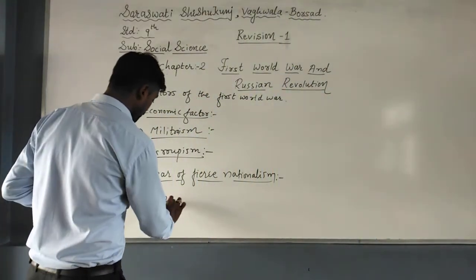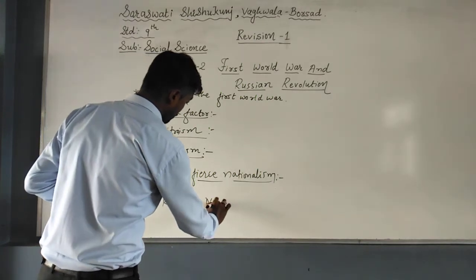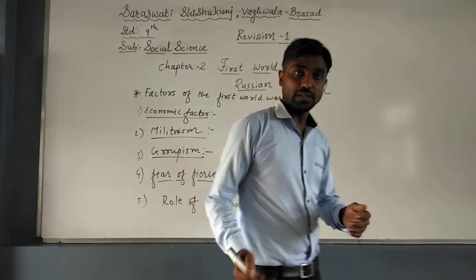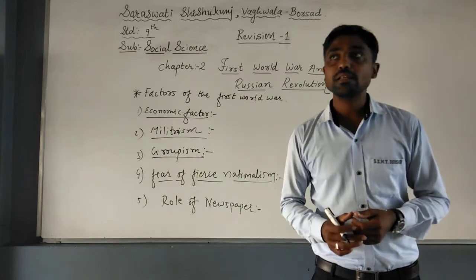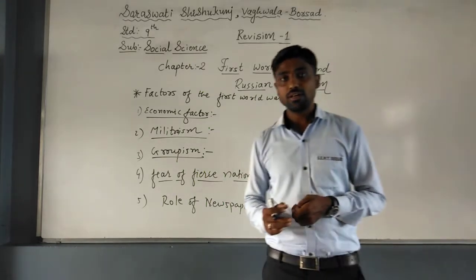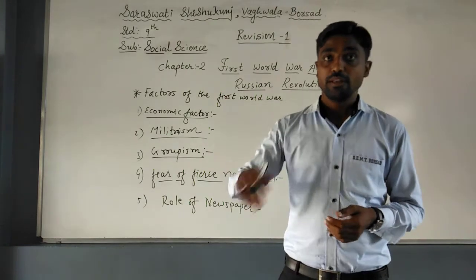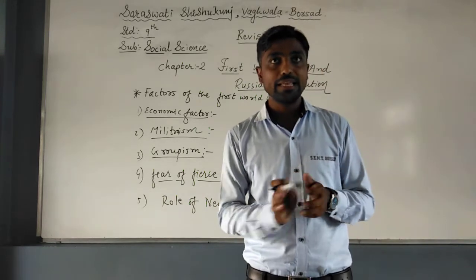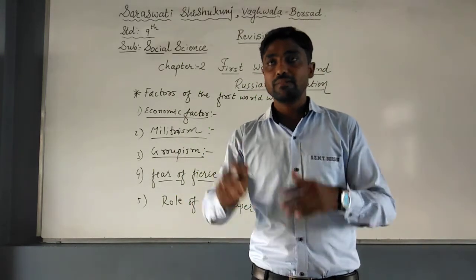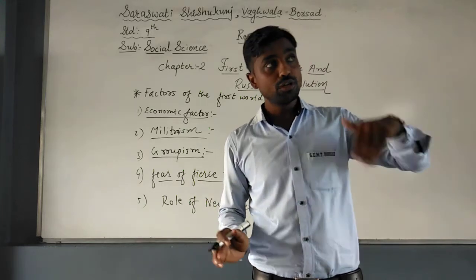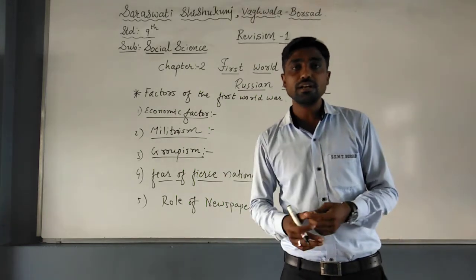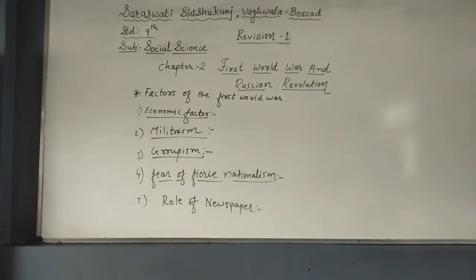After that, the role of newspapers. Now students, due to newspapers we get much news every day. But at that time they were writing false reports in the newspapers. So they created a narrow-mindedness, and due to their narrow-mindedness, they created venom in the people. Their writings in the newspapers were false about the other countries. So jealousy and hatred were created against other nations. That is why the role of newspapers is also one of the most important factors for the First World War.